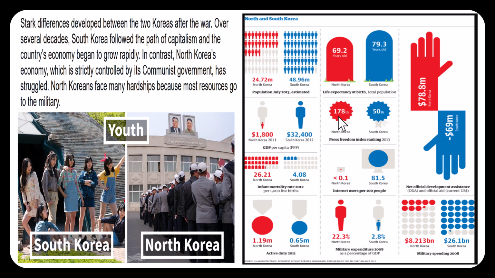Question 21. After the Korean War, what became 2 major differences between North Korea and South Korea? Well, South Korea went with the path of capitalism, and their economy grew rapidly. On the flip side, you had North Korea's economy, which was controlled by the communist government, and it struggled, and a lot of their resources go to pay for the military.